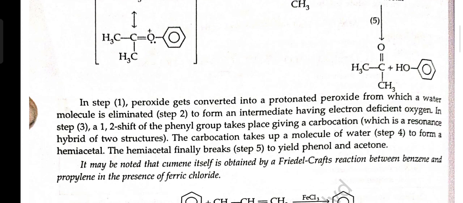In step first, peroxide gets converted into a protonated peroxide from which a water molecule is eliminated. Step second, to form an intermediate having electron deficient oxygen. In step 3, a 1-2 shift of a phenyl group takes place to give a carbocation, which is a resonating hybrid of two structures. The carbocation takes up a molecule of water. Step 4, to form a hemiacetal. The hemiacetal finally breaks. Step 5, to yield phenol and acetone.